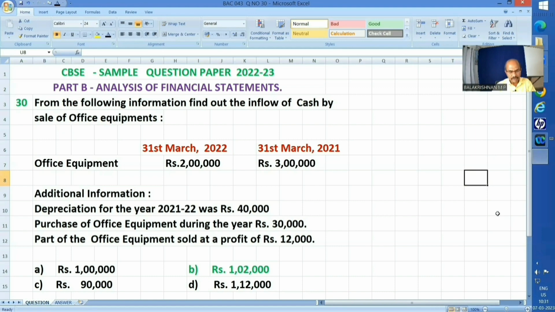And as usual, 4 different answers have been given. And answer B, rupees 1,02,000 is the correct answer. Now, I will explain why this is the correct answer. At the outset, please be very vigilant about this one. They have first given the closing balance followed by the opening balance, because last year's closing balance is nothing but this year's opening balance. That point you must not forget. So if we just prepare the asset account, that is nothing but office equipment account, we will get the missing figure.